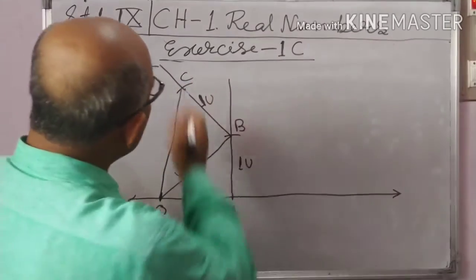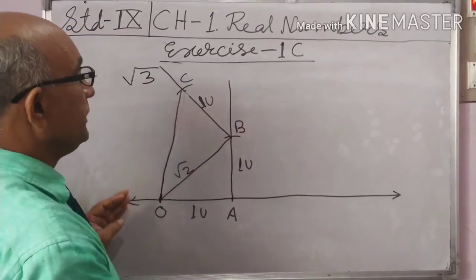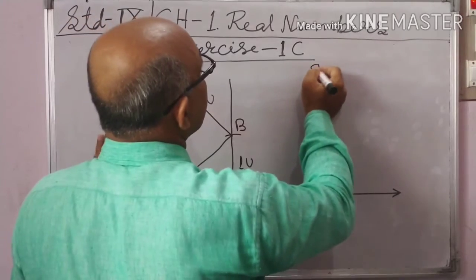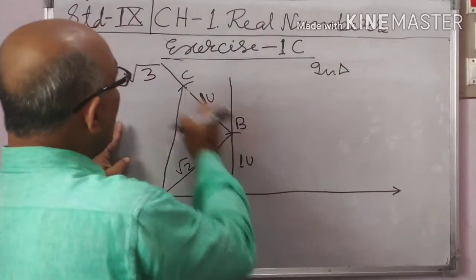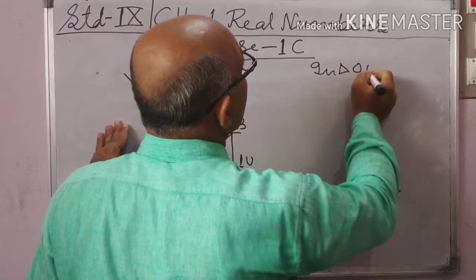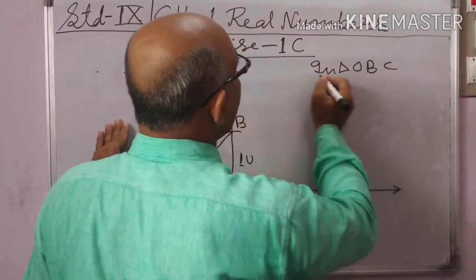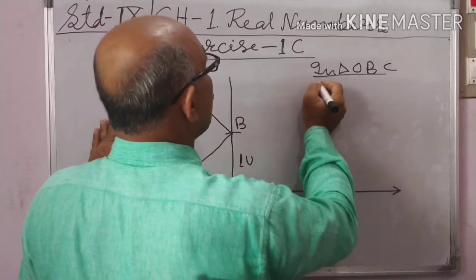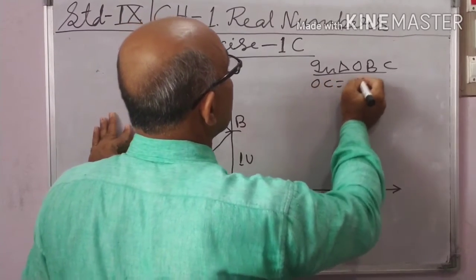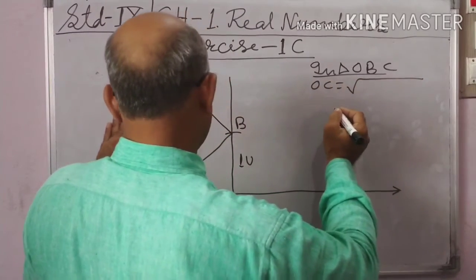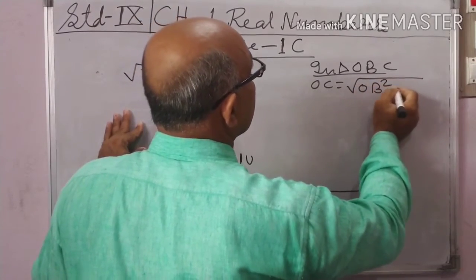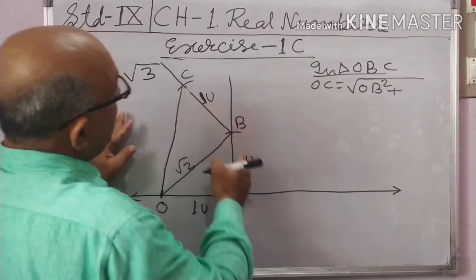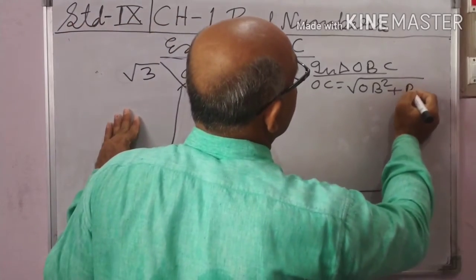And join OC. Then find OC in right triangle OBC. OC equal to under root OB square plus BC square.